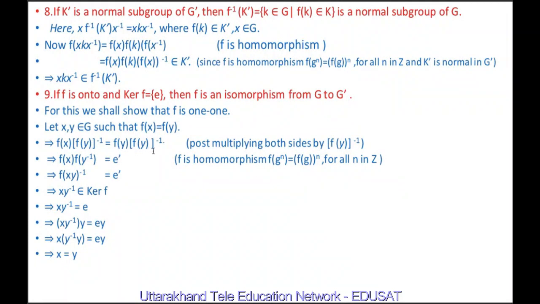And f(y) into f(y inverse) is nothing but the identity element of G dash. And f(x) f(y inverse) is equal to f(x y inverse). And this is equal to e dash because f is a homomorphism.